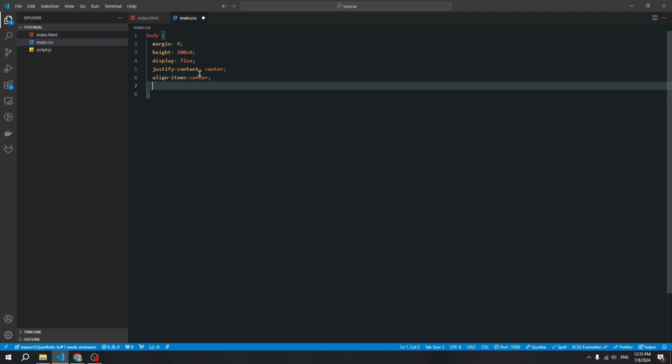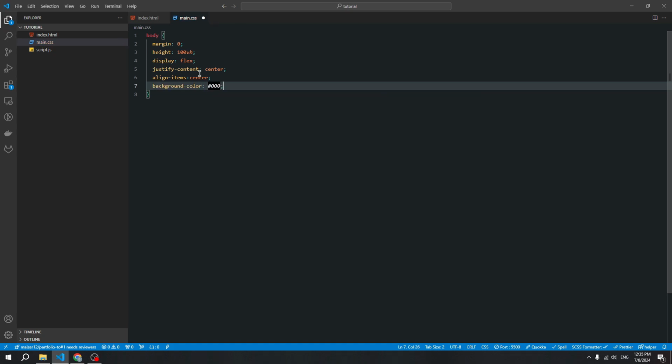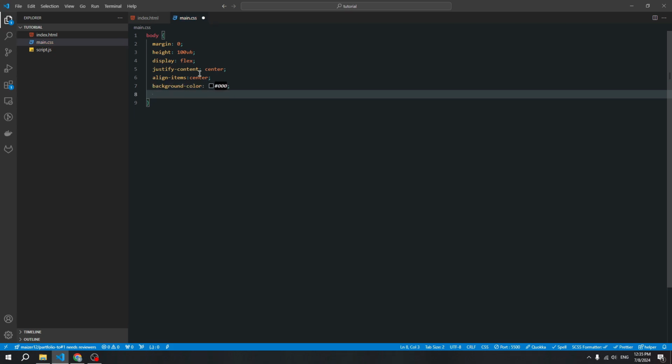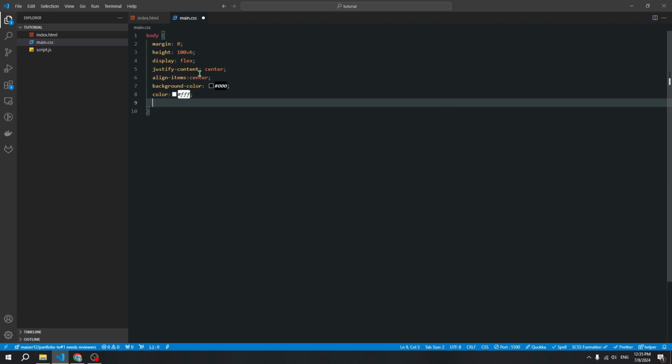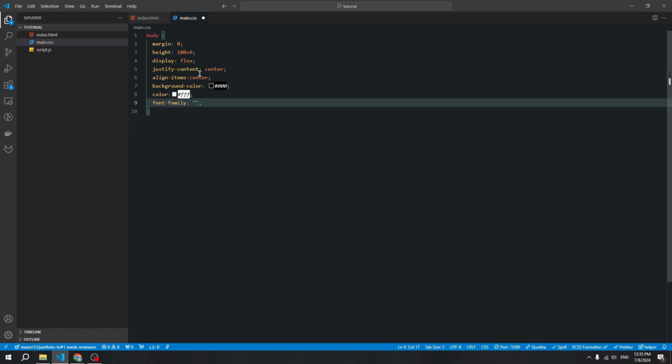Okay, and create some background color. I'll be using black. Okay, and create color for our text. Create light, and in the end we also can change the font family. Change our font.